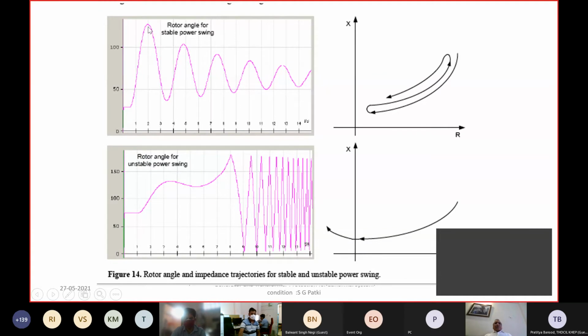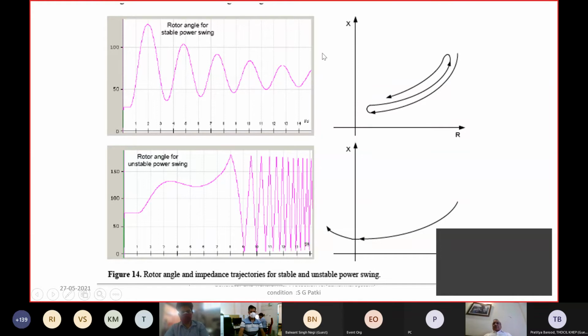This is a typical rotor angle swing, what we saw in the equation just now. So in a normal stable mode, this angle will oscillate like this, and depending on the damping action, it will stabilize to the new value. If this doesn't stabilize, then you see this angle swinging widely, and instead of reducing, it may sustain the oscillations. So we call this unstable power swing.